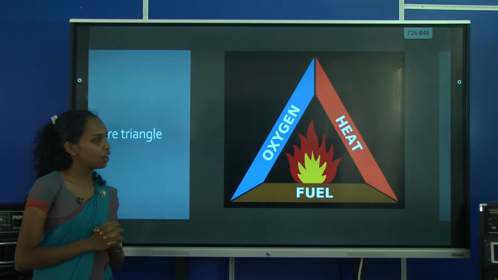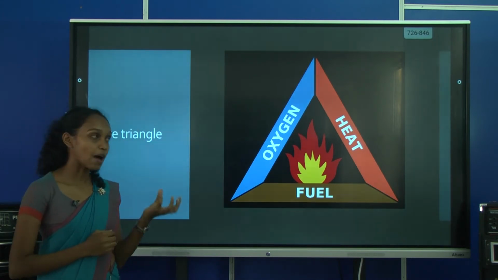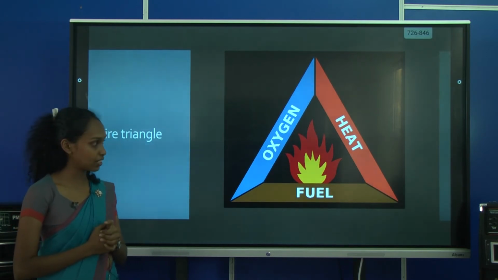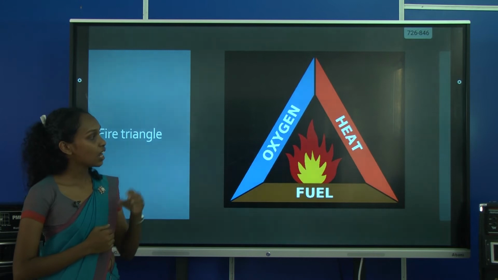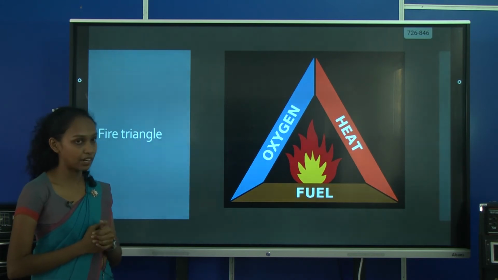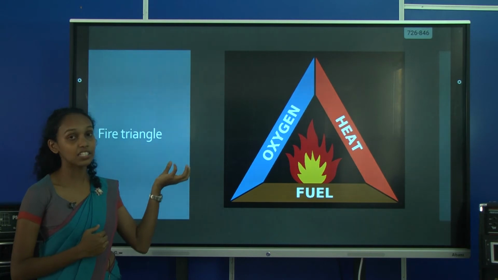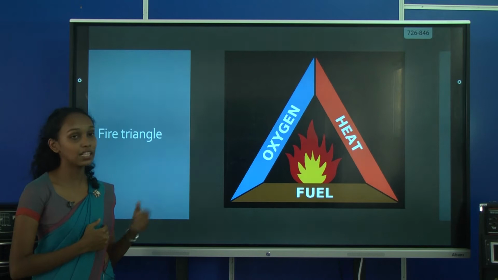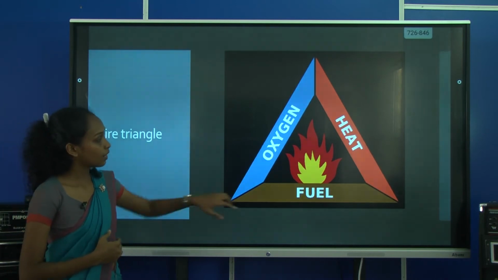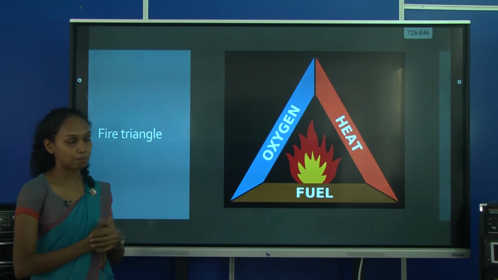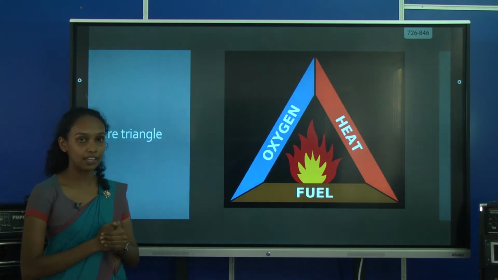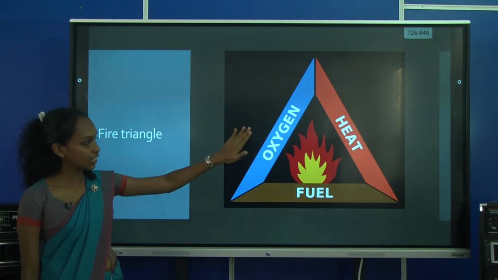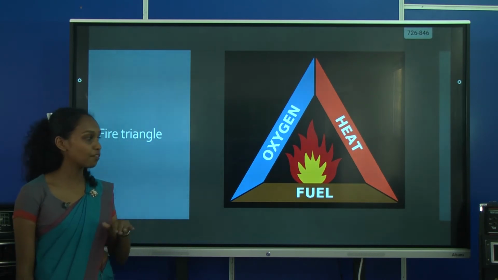Fire triangle. Have you seen this before? For something to burn or combust, we need three essential factors. That is oxygen, heat or the ignition temperature, and fuel or a combustible substance. The substance should reach the ignition temperature. So, suddenly if a fire takes place, if we want to put down the fire, what we have to do is remove oxygen, heat or fuel. Then we can put off the fire easily.